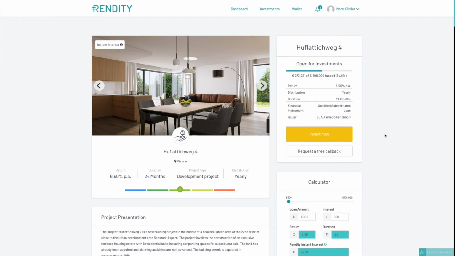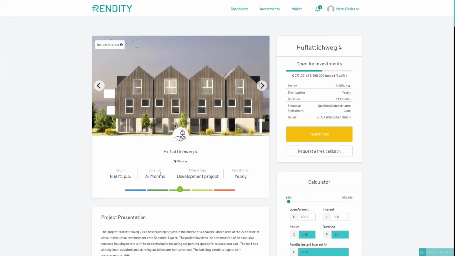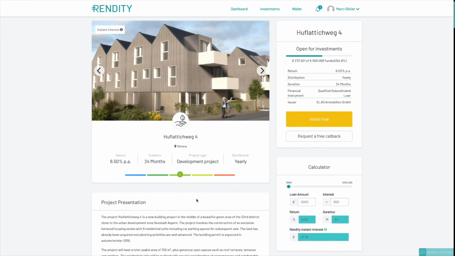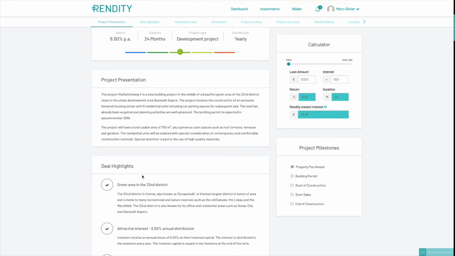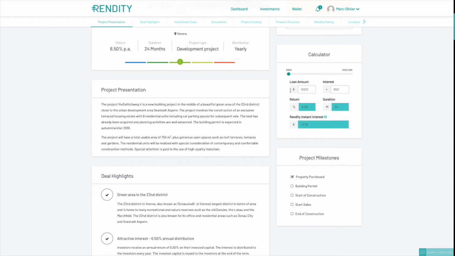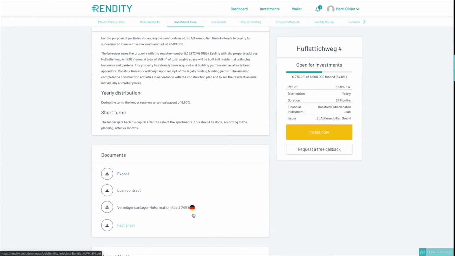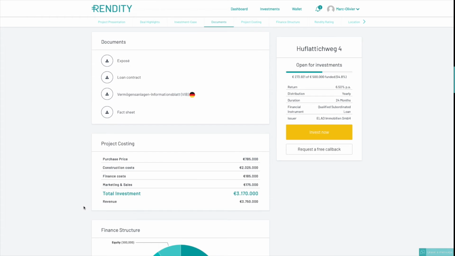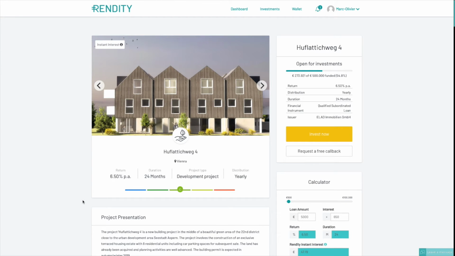So here you have a typical project in Vienna. The platform will tell you what's the return, the duration, when you will get your interest, what's the type of project, and the usual description of the project. You can also calculate how much you will get at the end, depending on how much you invest. Some more information about the project, all the documents. So that's quite typical from a good real estate crowdfunding platform.